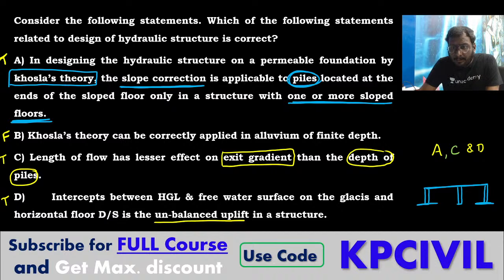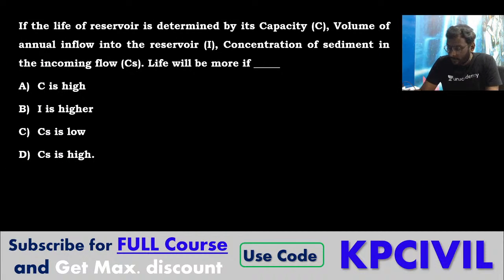So it is not applicable for finite depth, it is applicable for infinite depth. Yes, depth may be any value. Correct, Banu Prakash. Depth may be any value. That we can take as infinite.